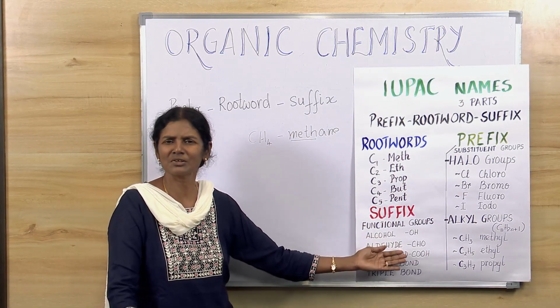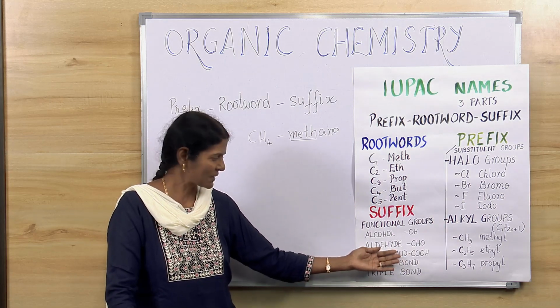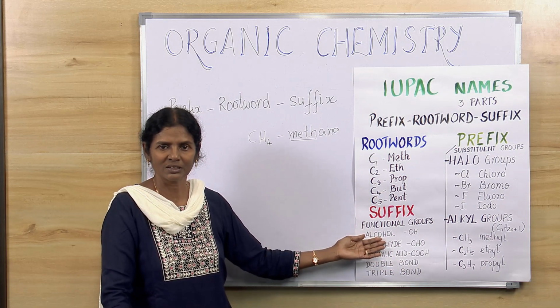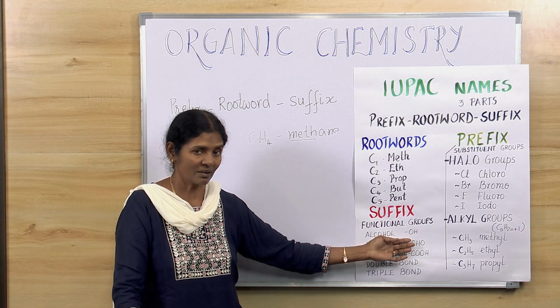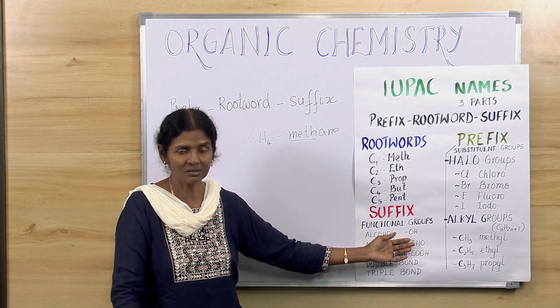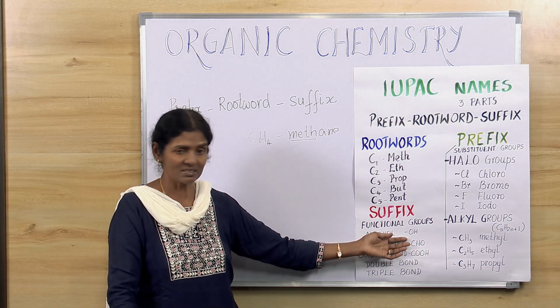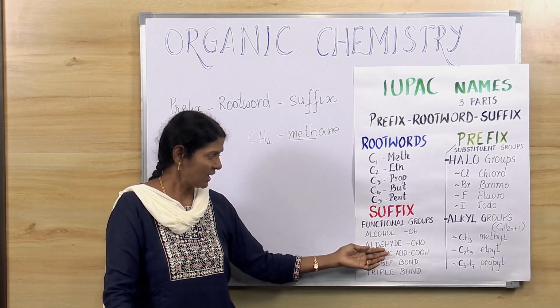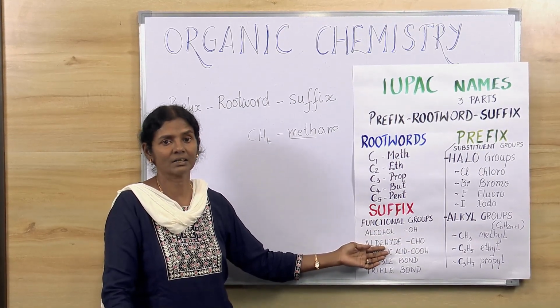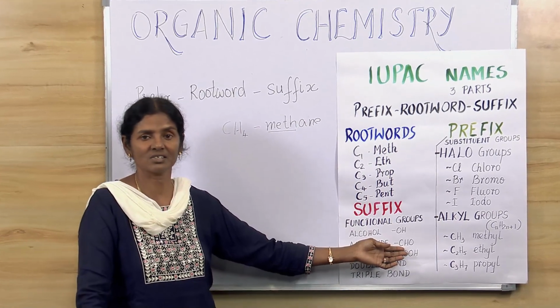And what are the functional groups? We have very few of them. What are they? The alcohol. Alcohol is OH. Okay. In organic, we call it alcohol. Don't misunderstand this to be hydroxyl. It is OH. Okay. Aldehyde will have CHO.